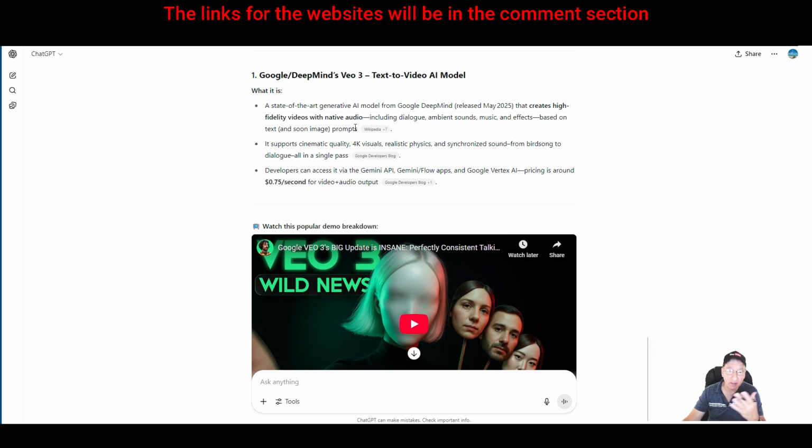Okay, and then they got that information from Wikipedia, or this should say ChatGPT did. And then it goes on to say it supports cinematic quality 4K visuals, realistic physics, and synchronized sound from birdsong to dialogue, all in a single pass. Okay, developers can access it through the Gemini API, Gemini Flow apps, and Google Vertex AI. Pricing is around 75 cents a second for video and audio output.